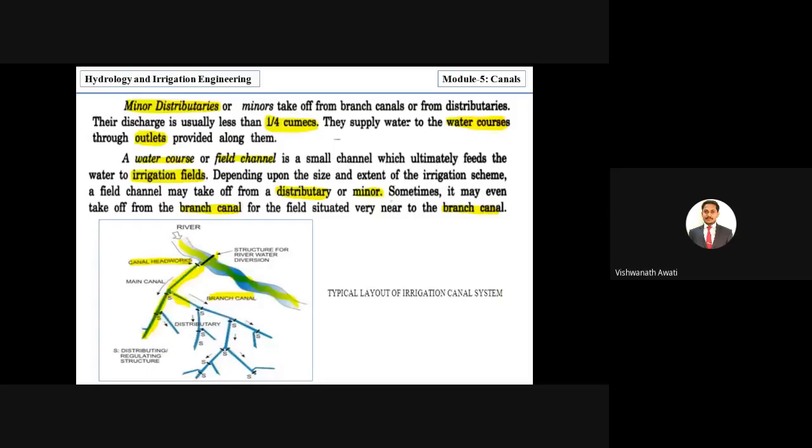You can see here it is a branch canal, and you can see there are regulatory measures, meaning there is controlling of water flow, right? So here it is the branch canal. After the branch canal, you can see it is a major distributary canal, and again a minor distributary. After the minor distributary, there will be a distributary again, then it is applied to the agricultural land through the water course, right? So from the source of supply, it goes from the main canal to the water course.